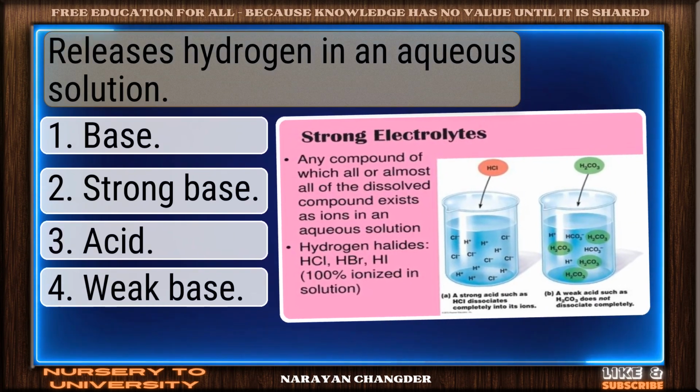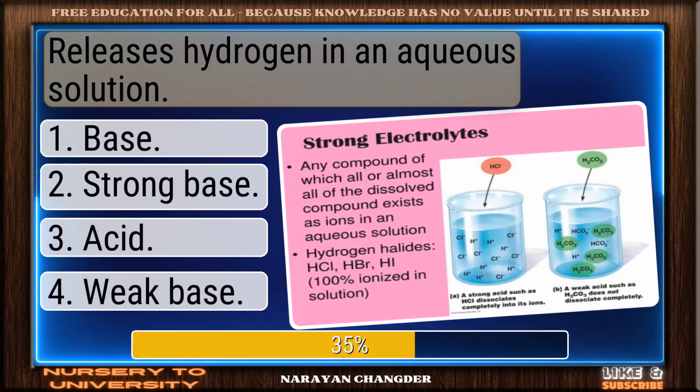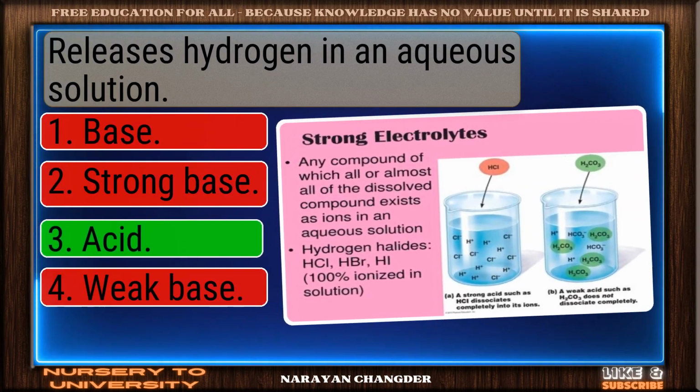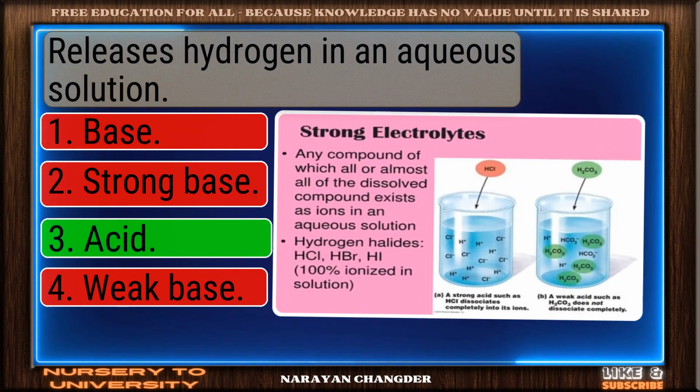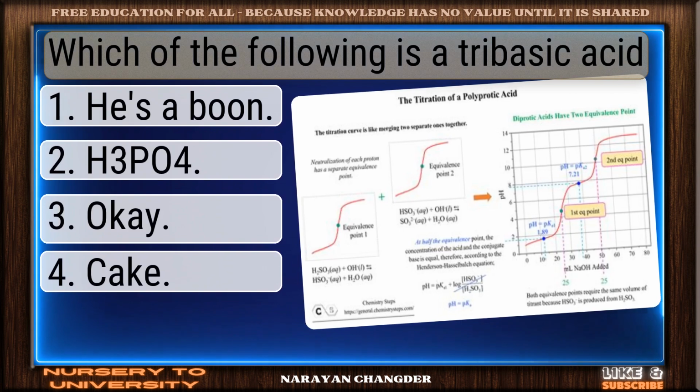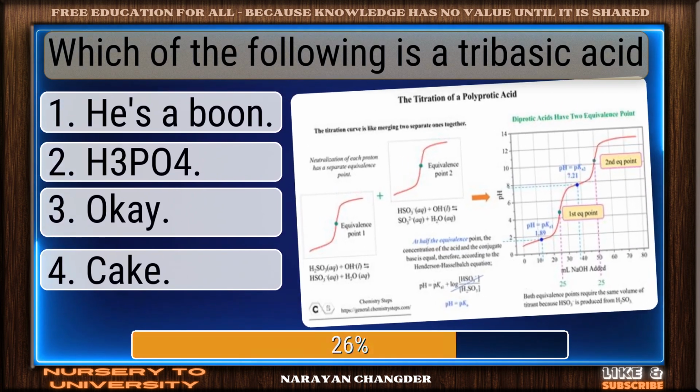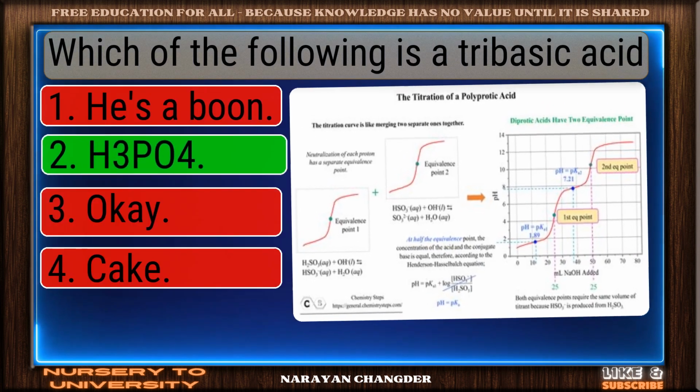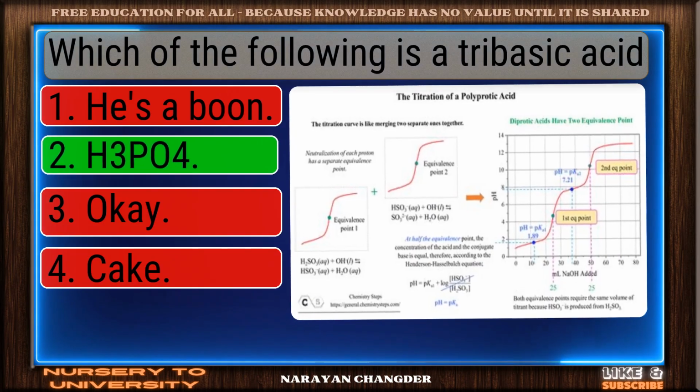Releases hydrogen in an aqueous solution. Solid response. Acid is a valid choice. Which of the following is a tribasic acid? On track. H3PO4 is the correct answer.